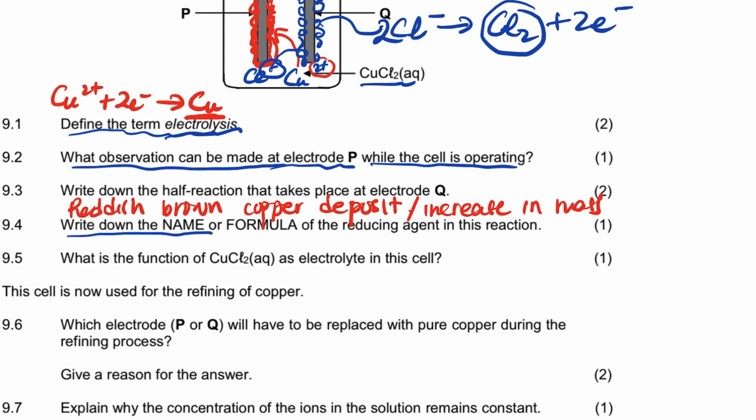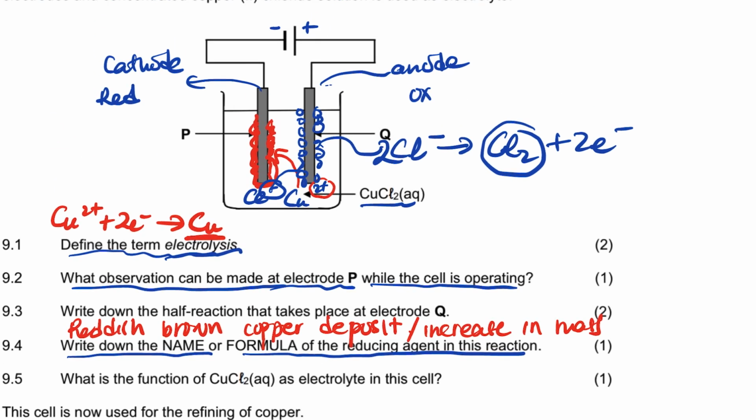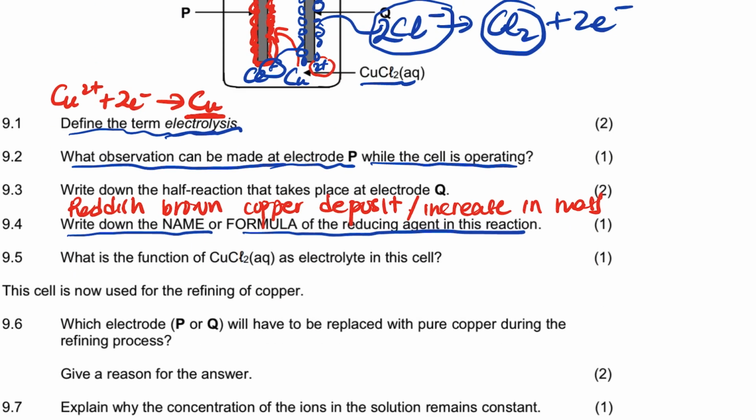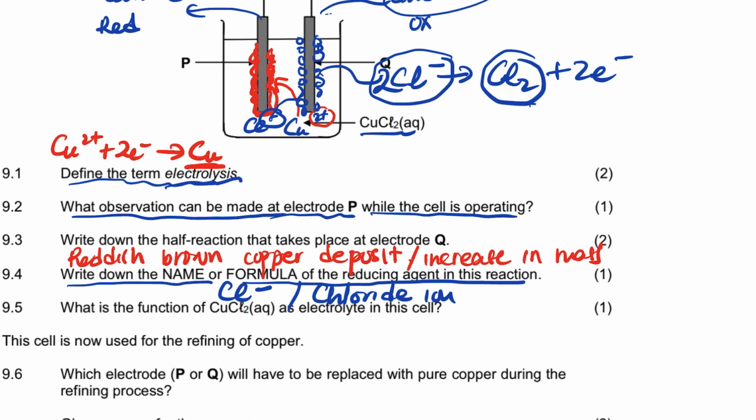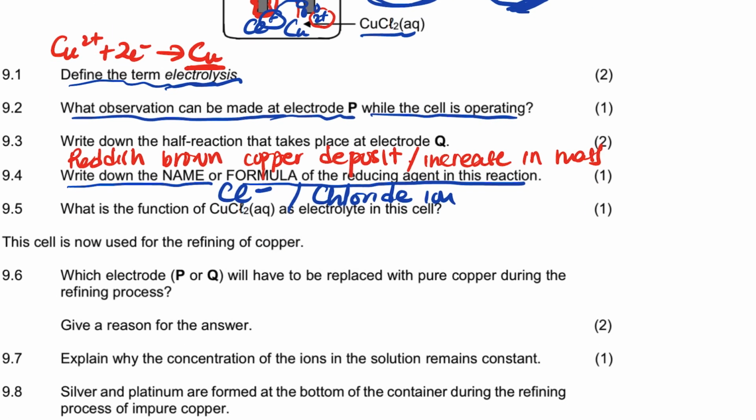Write down the name or the formula of the reducing agent. The reducing agent, you find it at the anode. The reducing agent is the chloride ion. They wanted the name or the formula, so I'm going to write the formula. It's the chloride ion with a negative charge, or you can write chloride ion. It's not chlorine, guys. Chlorine is this one, and this one is not a reducing agent. The reducing agent is that one.